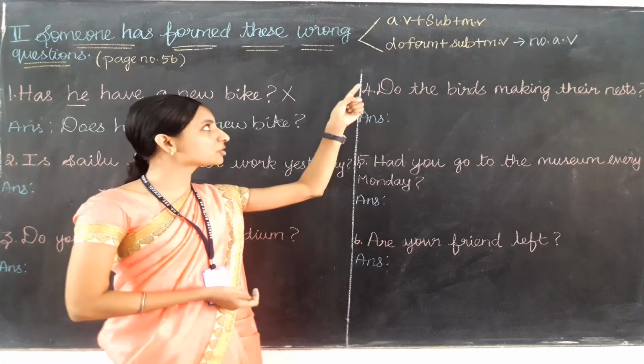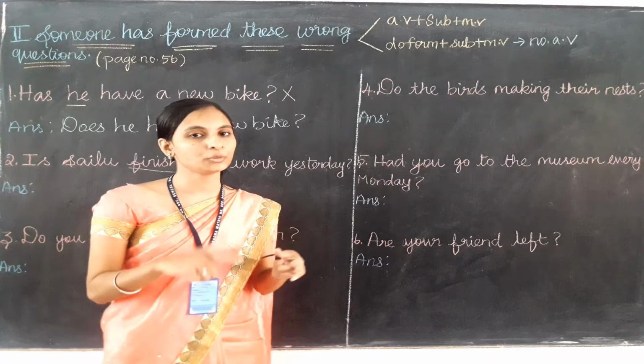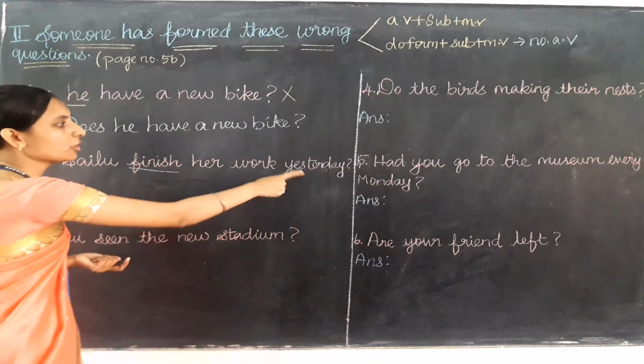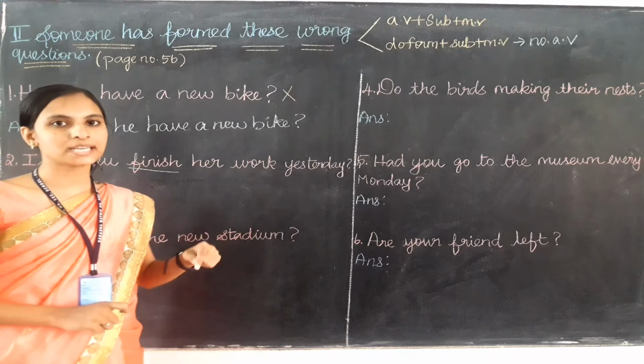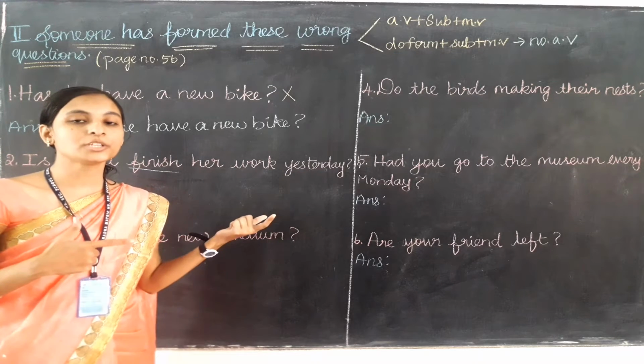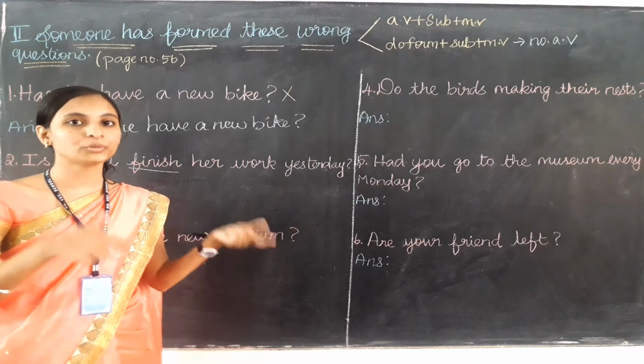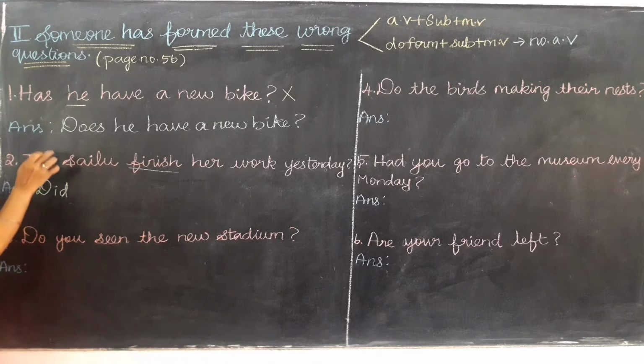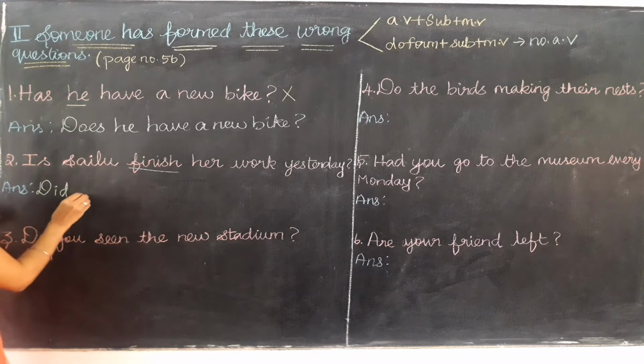We need to use the second rule, that is, with the help of the do form verb we are going to make the question. Here they are talking about the past time, that is yesterday. So here we are going to use the past time verb of do form, that is did. So I am going to write the answer did. In place of this is, I am going to write did. Then all other sentence will come as it is. Did Sailu.